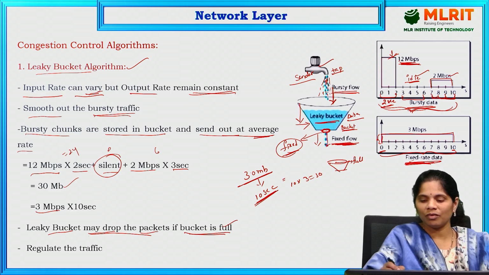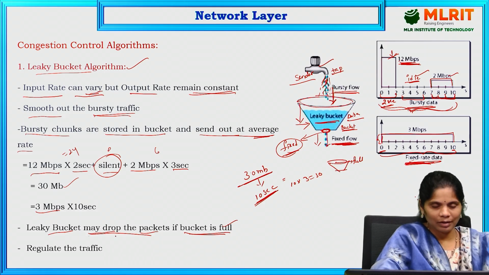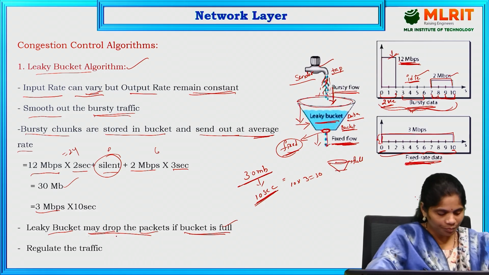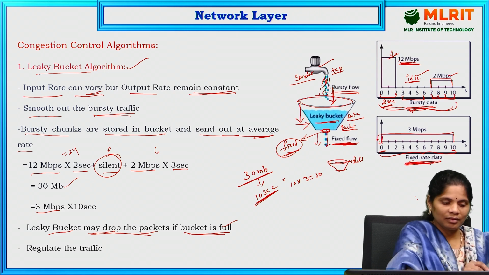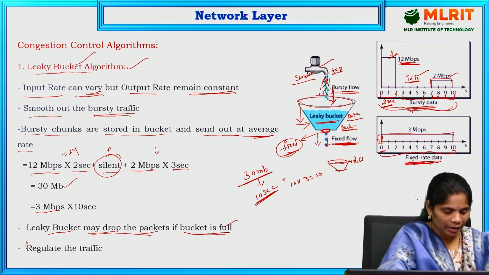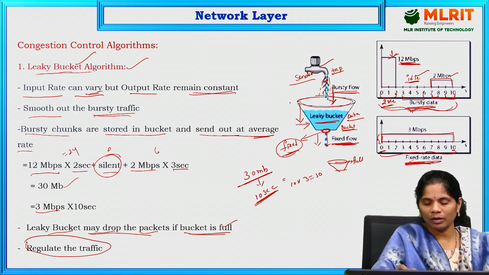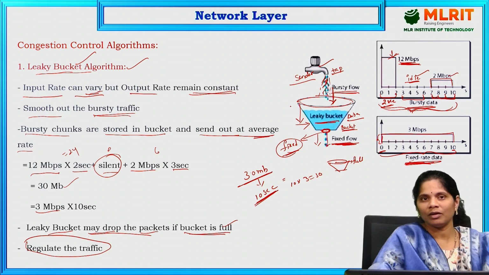Suppose the flow is continuously happening, so after some time the bucket may get full. At that time it will discard the packets. That is the condition. So this is mainly the congestion control algorithm, the leaky bucket. The leaky bucket algorithm is mainly used for regulating the traffic. To regulate the data flow from the sender to the destination, we use the leaky bucket algorithm.